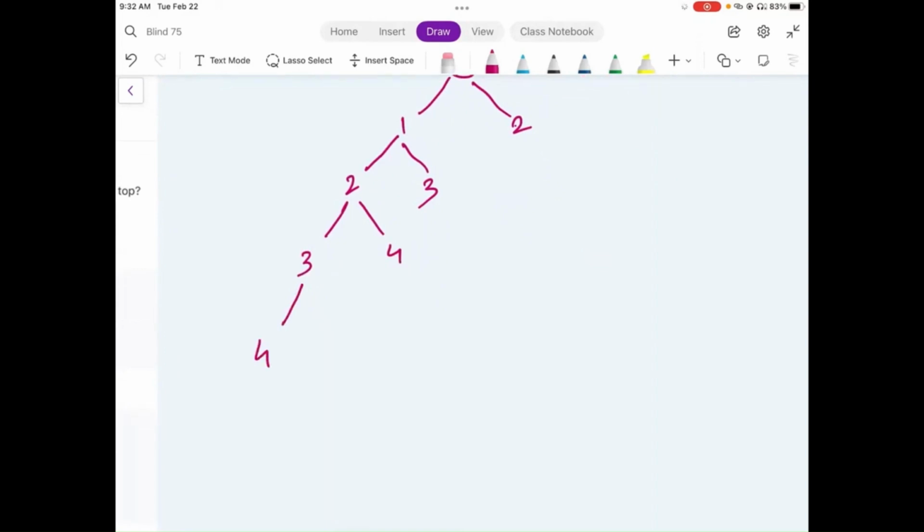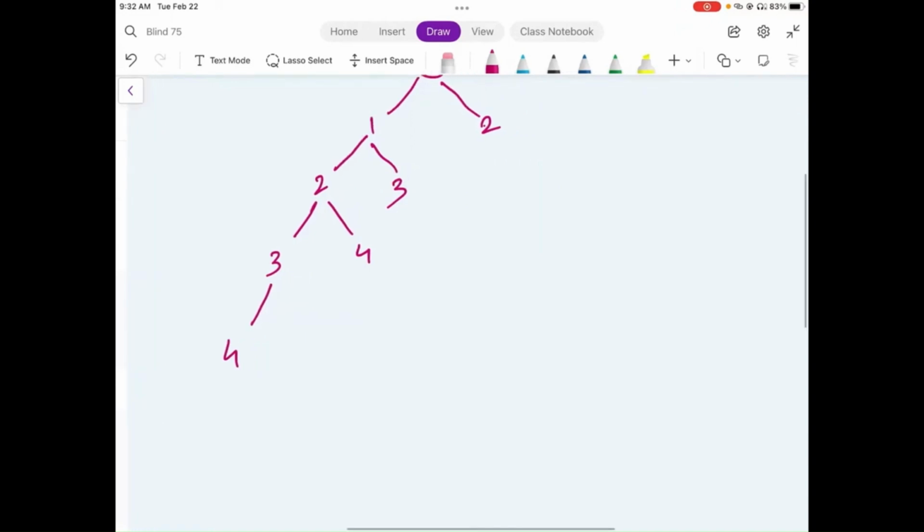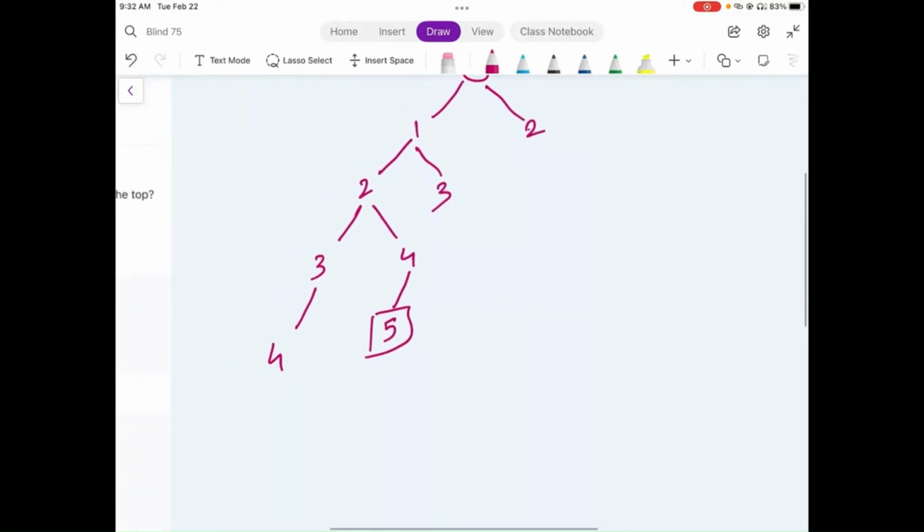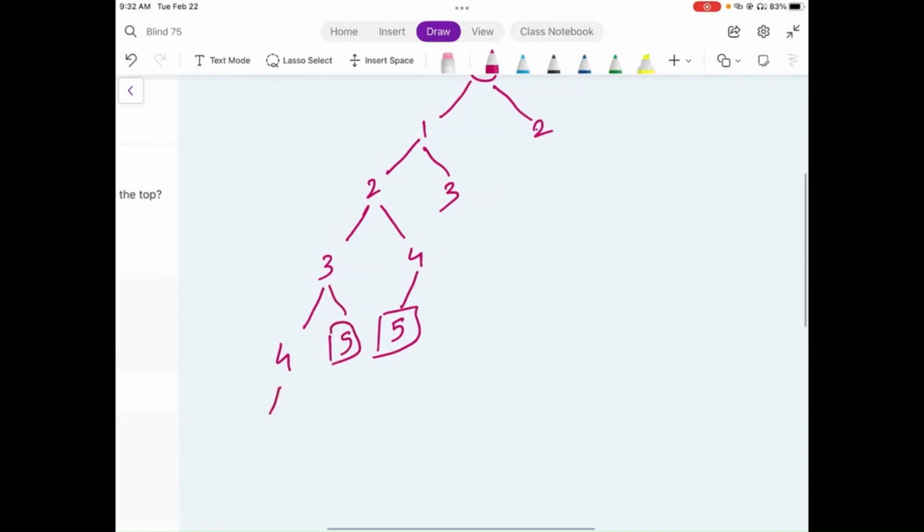But notice that at 4, we only have one possibility. We can only take one step, because if we take two steps, we reach 6, which is higher than our given input. So we can only take one step, and now we have reached the final point. But at 3, we still have the possibility to reach 4, or we can take two steps directly and reach 5. So over here we end our possibilities, but at value 4 we take one more step and reach value 5.